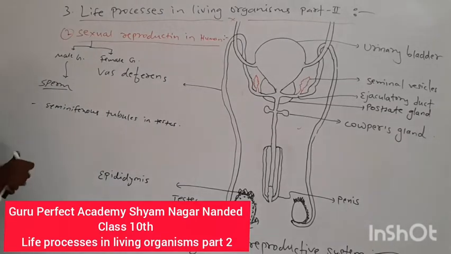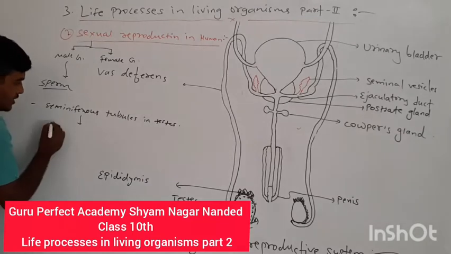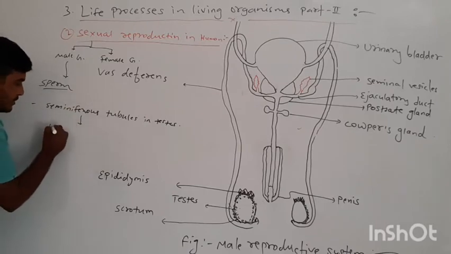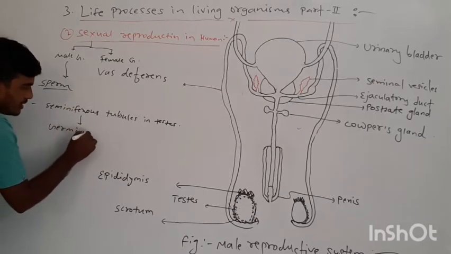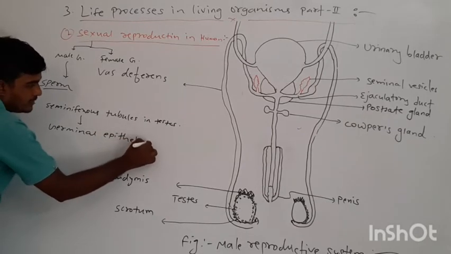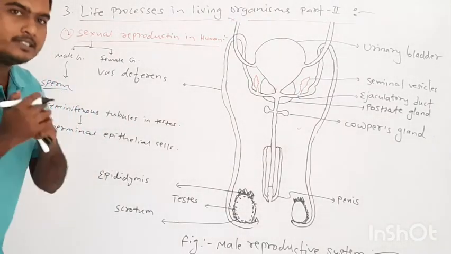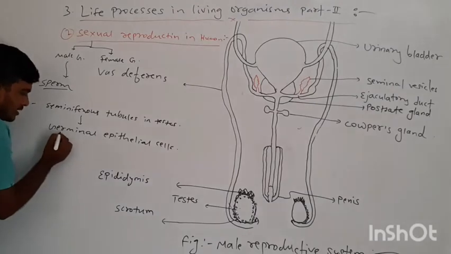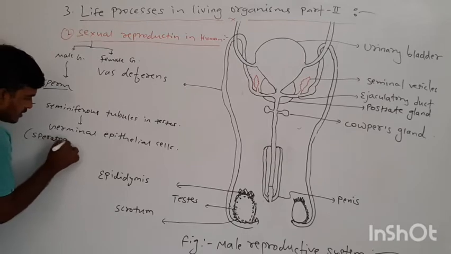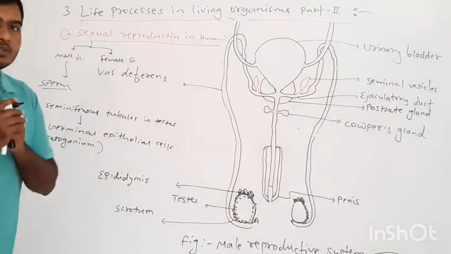From these seminiferous tubules, some act as germinal epithelium, or epithelial cells. These germinal epithelial cells are also called spermatogonium.